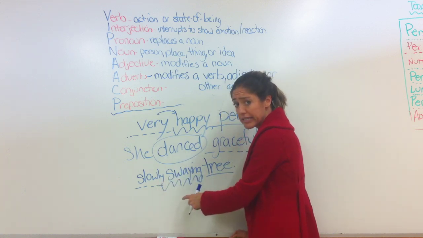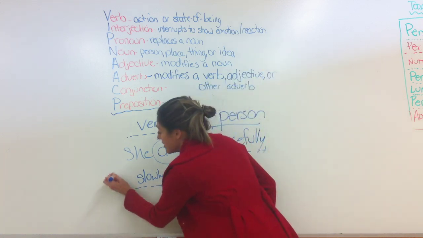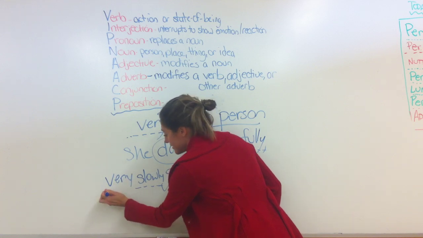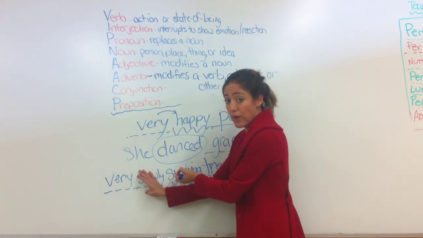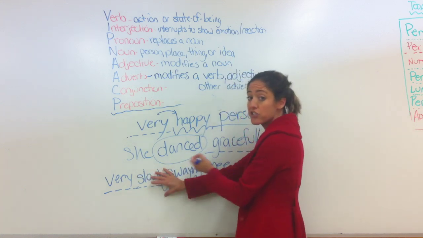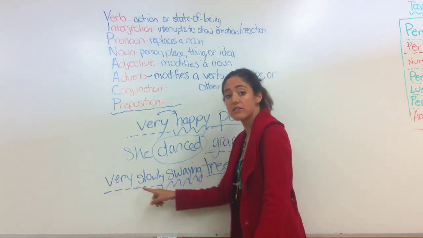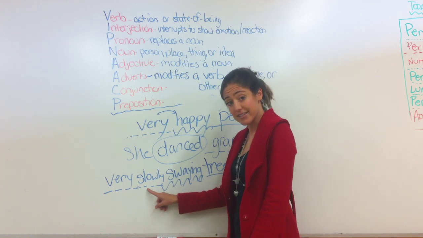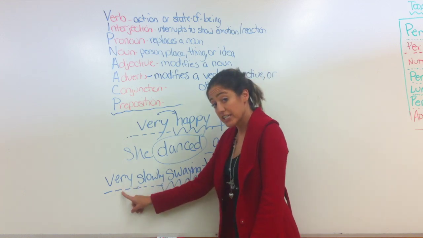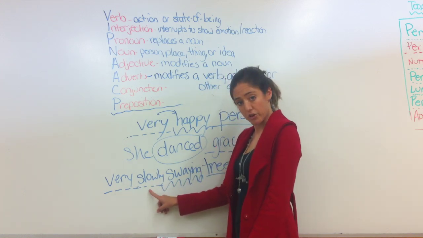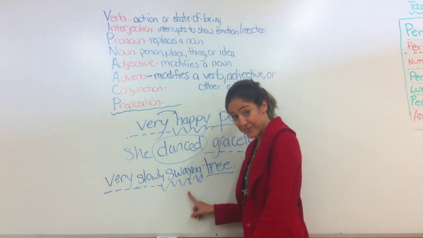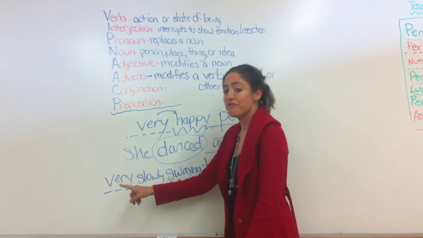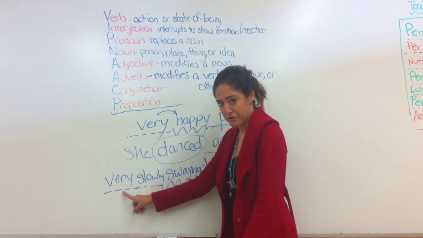How slowly is it swaying? Very slowly, right? It's not very swaying, and it's not very tree. It's very slowly. In this instance, very is describing an adverb right here. Slowly is an adverb, right? Because slowly is describing an adjective, swaying. Very is also an adverb.